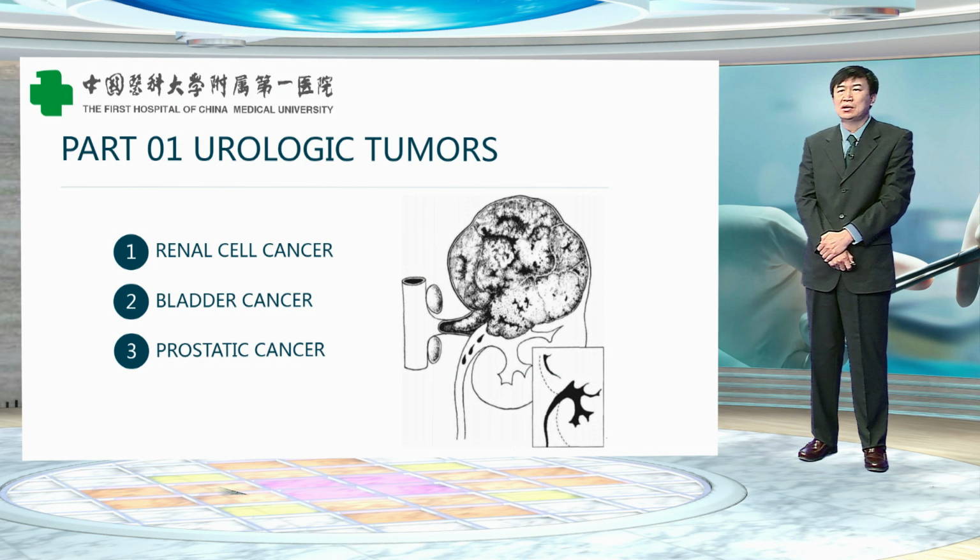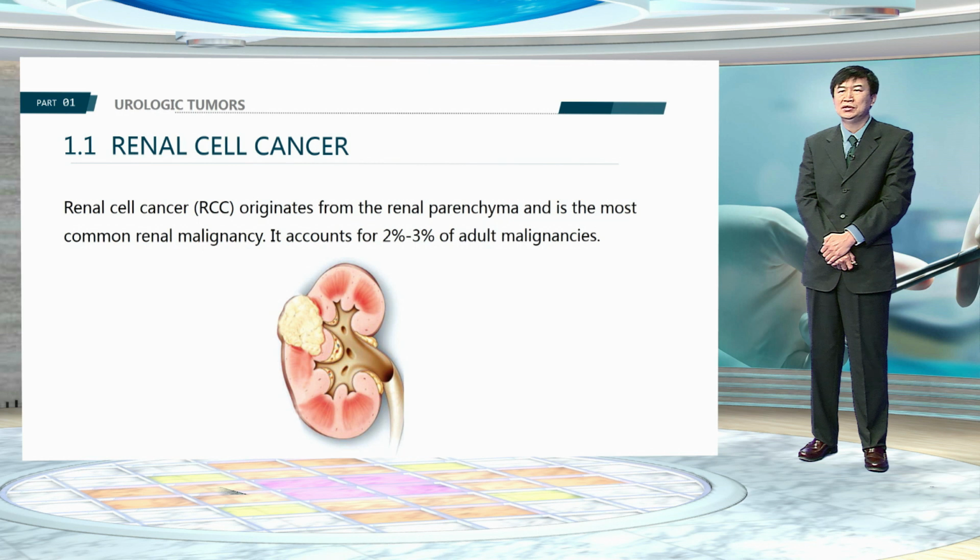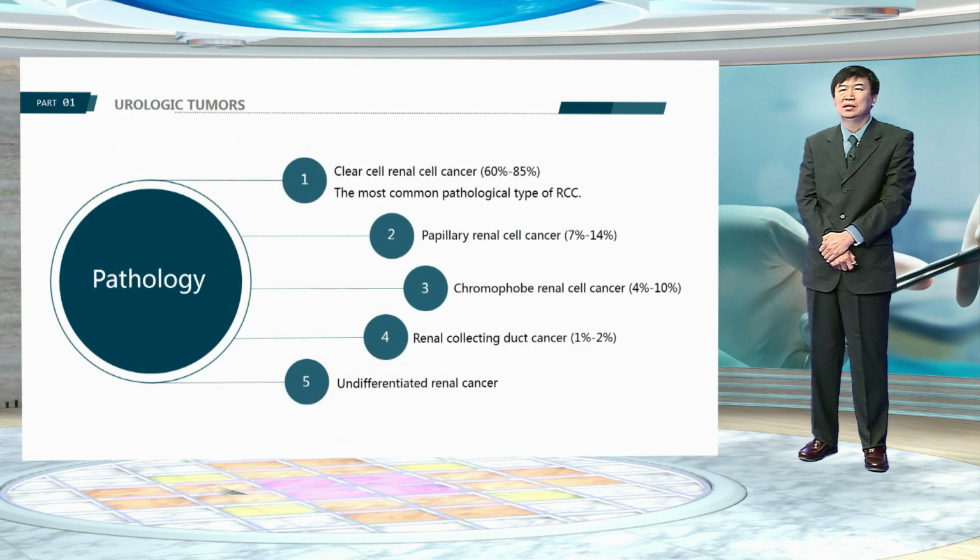The first part is urologic tumors. Renal cell carcinoma originates from the renal parenchyma and is the most common renal malignancy. It accounts for 2 to 3% of adult malignancies. Most renal cell carcinomas are round to ovoid and circumscribed by a pseudocapsule of compressed parenchyma and fibrous tissue rather than a true histological capsule.